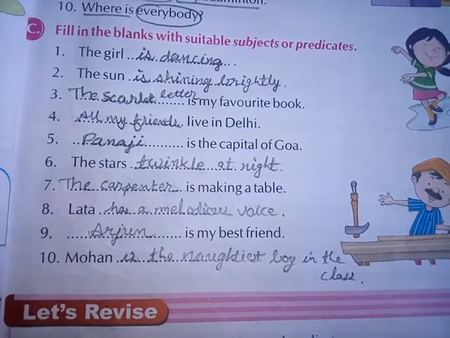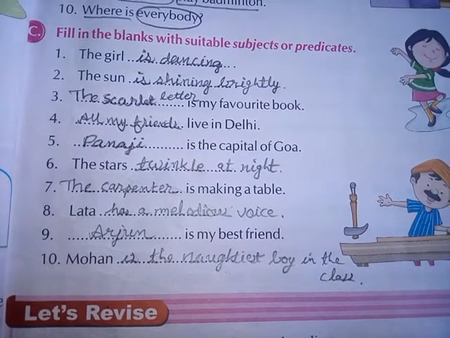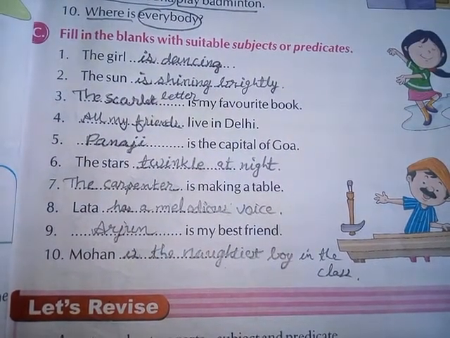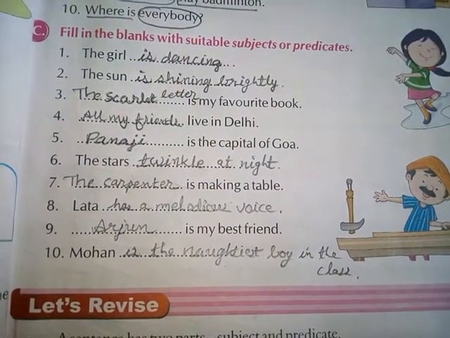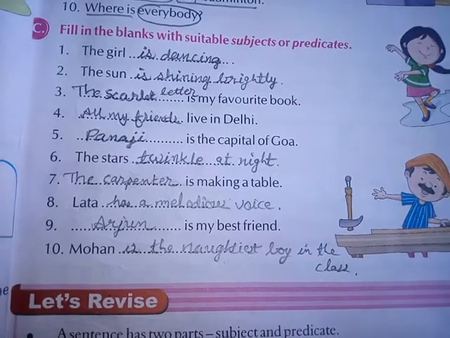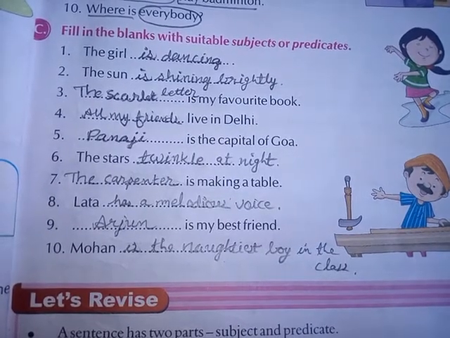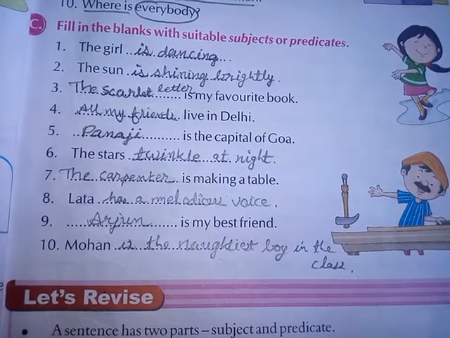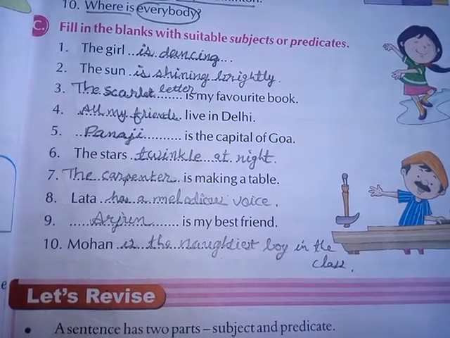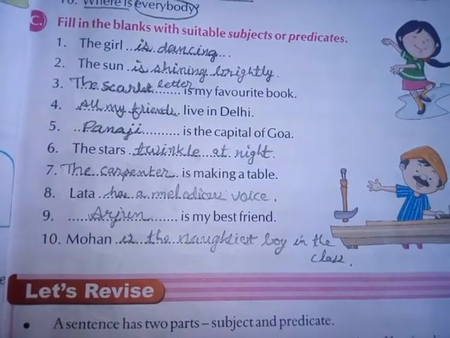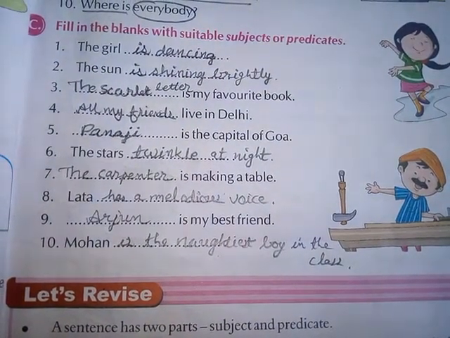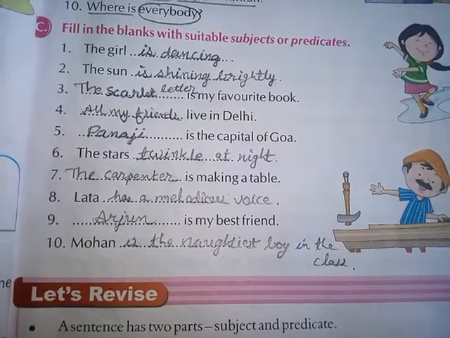Seventh number, the carpenter is making a table. Answer is the carpenter. Eighth number, Lata has a melodious voice. Answer is has a melodious voice. Ninth number, Arjun is my best friend. Answer is Arjun. Tenth number, Mohan is the naughtiest boy in the class. Answer is the naughtiest boy in the class.